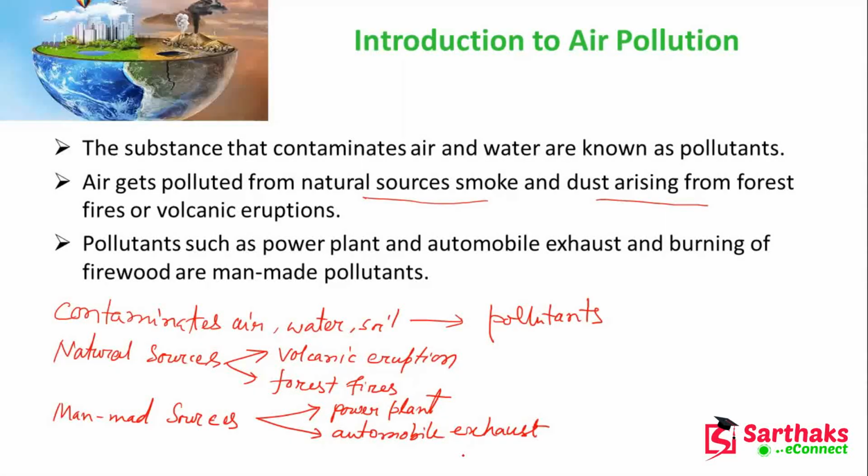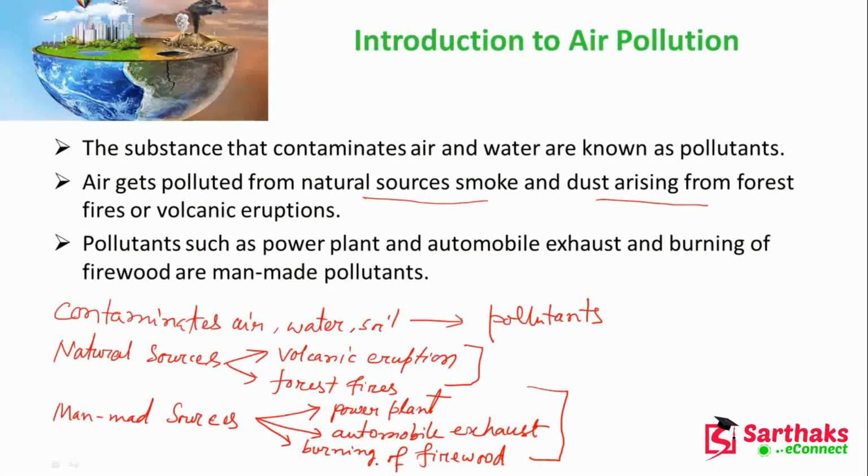Also there is so much industrial exhaust. Another thing is the burning of firewood. So these are the man-made sources for air pollution, and those are the natural sources. Okay, so all of these are giving pollutants in the air, so the air gets polluted.